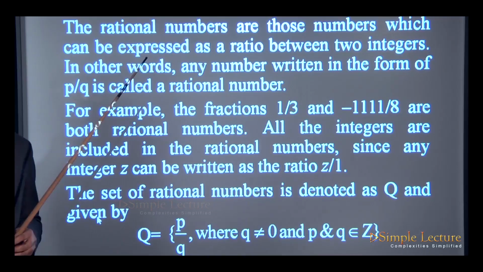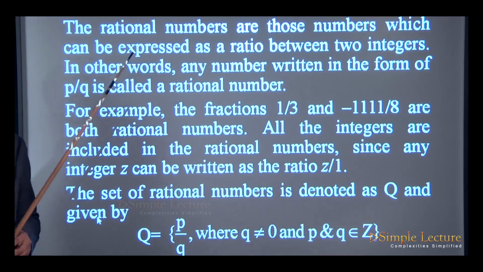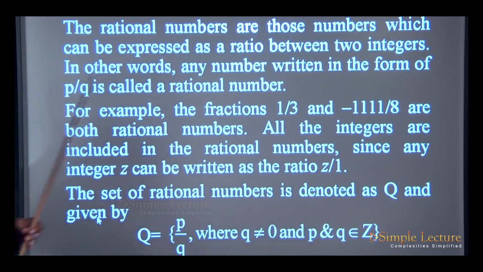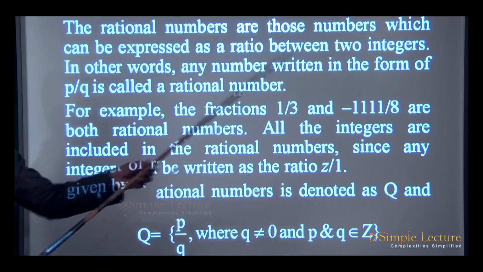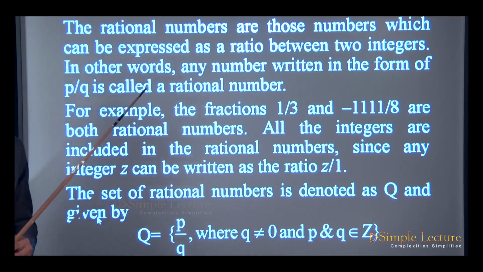Like just now we discussed 1 divided by 2, it's a rational number. Minus 4 by 5, it's a rational number. So in other words, any number written in the form of p by q is called a rational number.